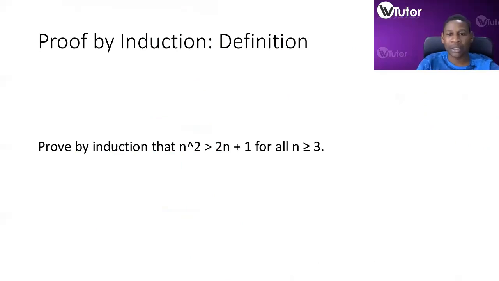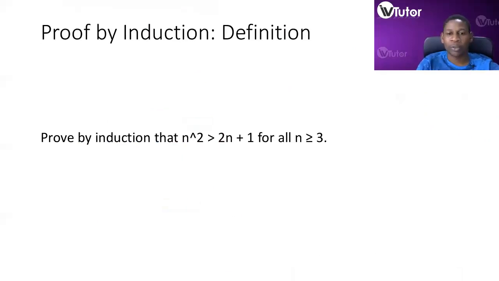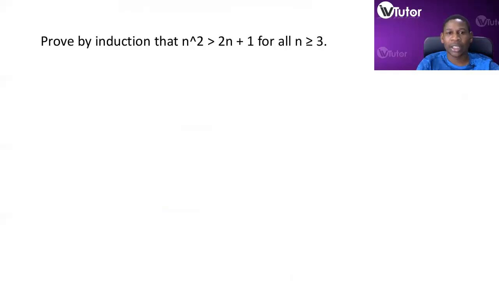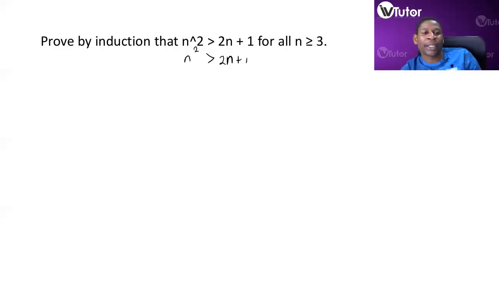Prove by induction that n squared is greater than 2n plus 1 for all n greater than or equal to 3. So again, we want to have a subset.